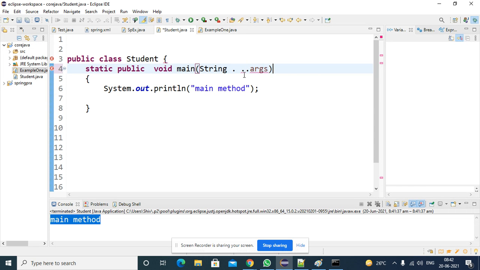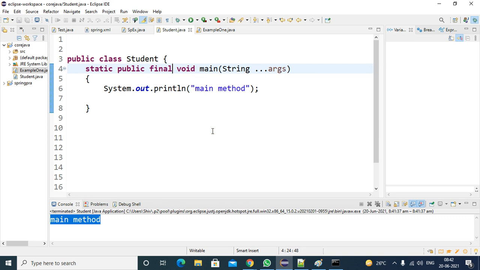Then what are the changes we can make in the main method? For the main method there are some keywords, and we will check whether we can apply those keywords or not. One keyword is the final keyword. Can we write the final keyword for the main method? You are not supposed to write it in between here. Before here you can try. Anywhere, here or here or here, you can write anywhere, but before this, not after the void. Right, so I am trying with final.